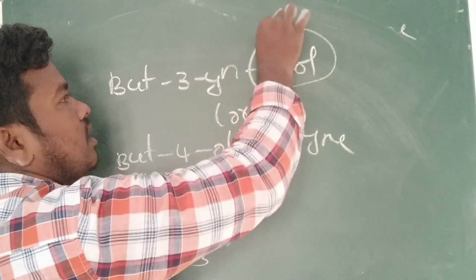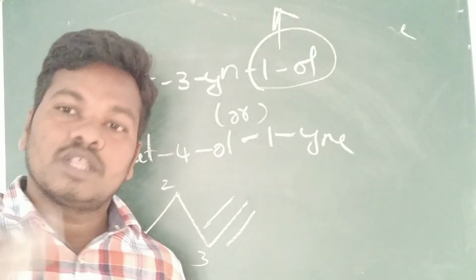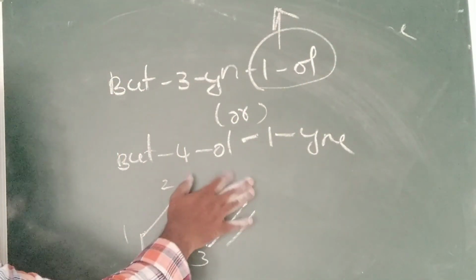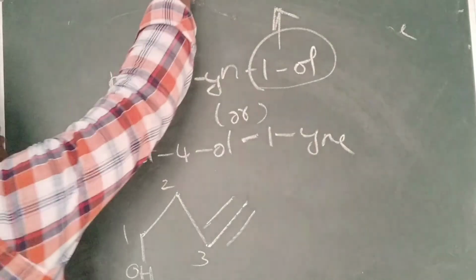Suffix 2 will come last only. Whatever the function group here, it should get the least number. Function group cannot get the highest number. What we have learned: if it is presented in the principal chain, it should get the least number. Okay, this is one example.